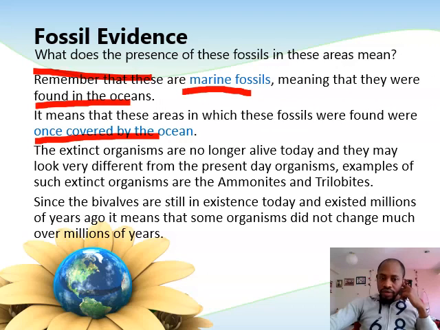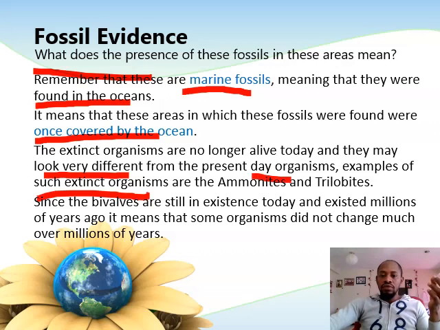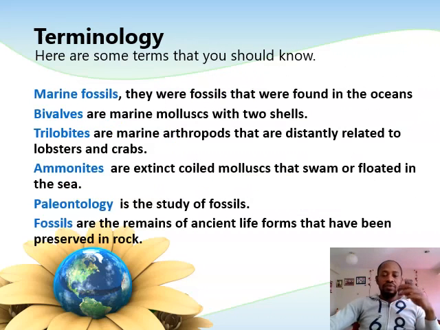And today, the extinct organisms are no longer alive, and if they are alive, they may just look very different. Okay, they look very different from present day organisms. Those are the organisms that we talked about earlier, and they got extinct over a million years ago. Now, this brings us to the end of the history of life, the end of part 2.